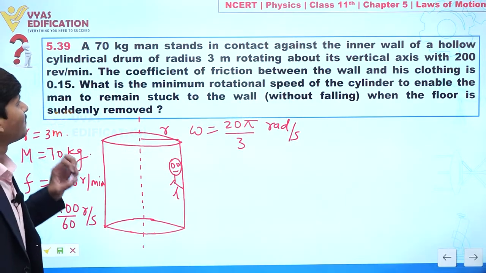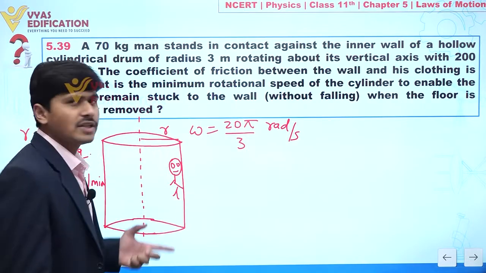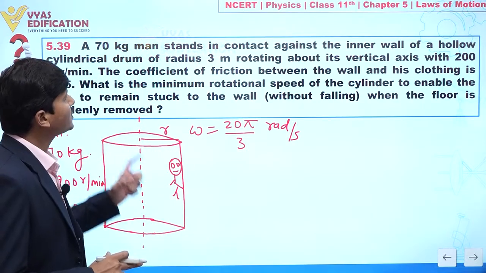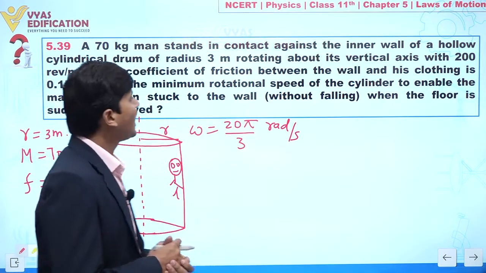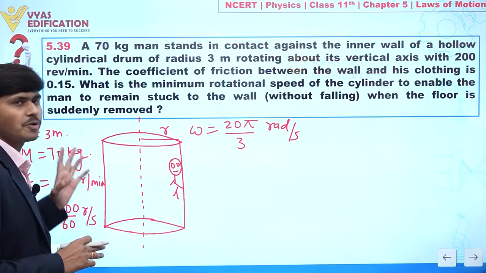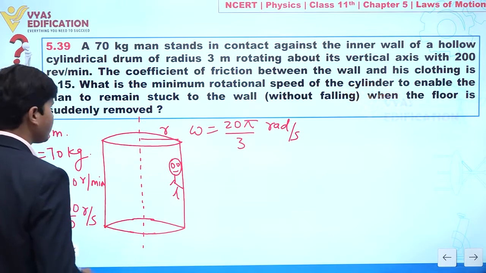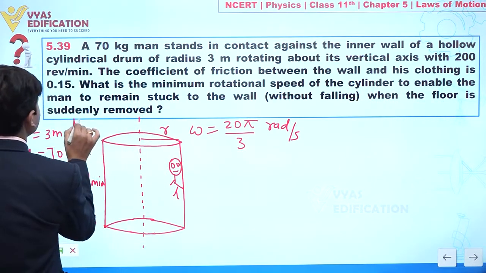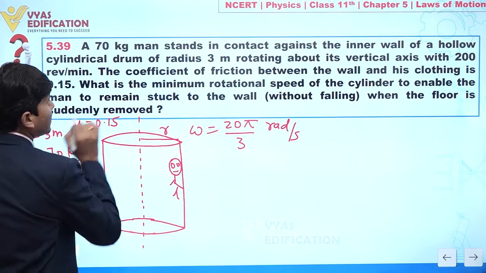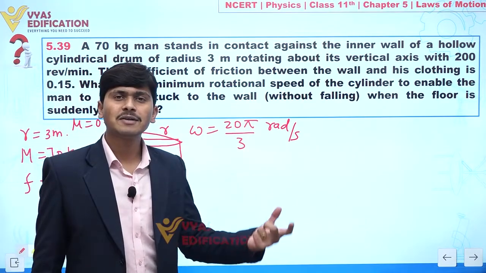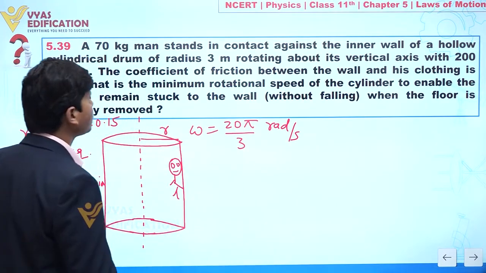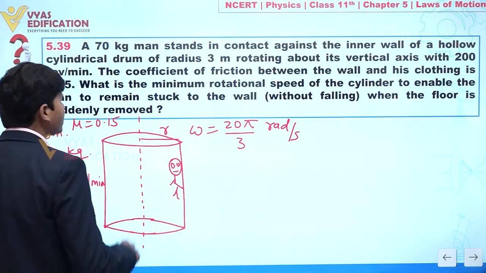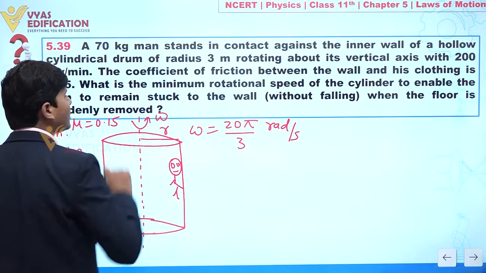Now what is our objective in this question? Our objective is to calculate the minimum rotational speed of this rotor so that this person always stays stuck to this vertical wall. The coefficient of friction between the wall and his clothing is given as mu equal to 0.15. Let's suppose this drum is rotating with omega.